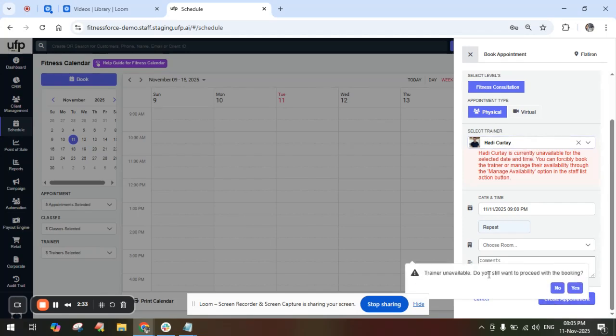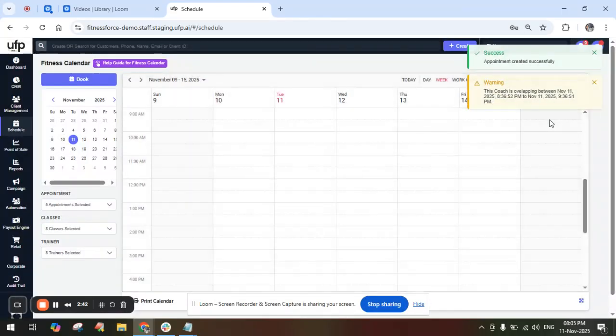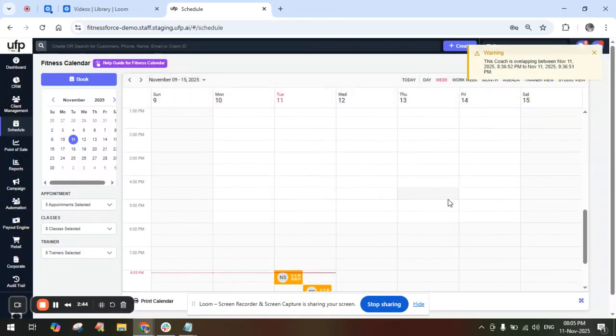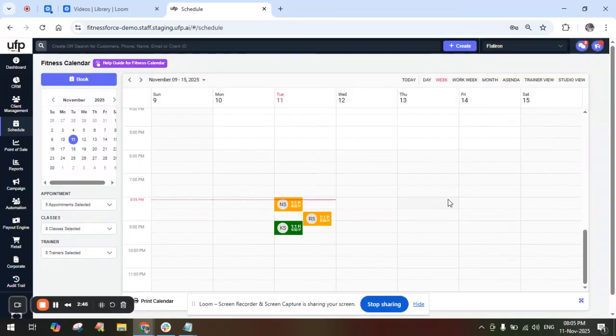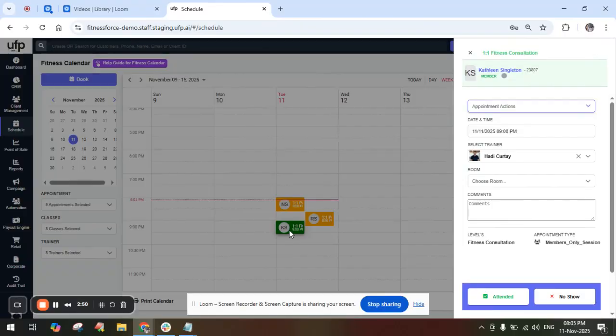You will get a pop-up which will say trainer unavailable, do you still want to proceed? You just have to click on yes, and the appointment gets created. So this is how we can schedule the appointment, which is related to fitness consultations, or if you want it for diet counseling. These are the steps that you can follow. Thank you.